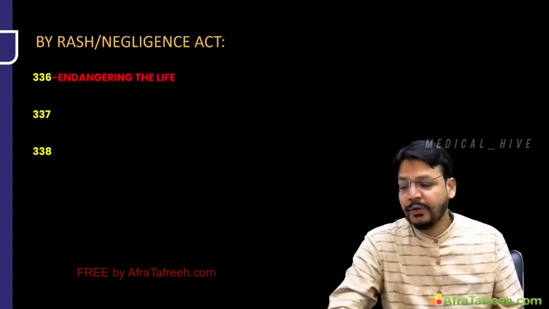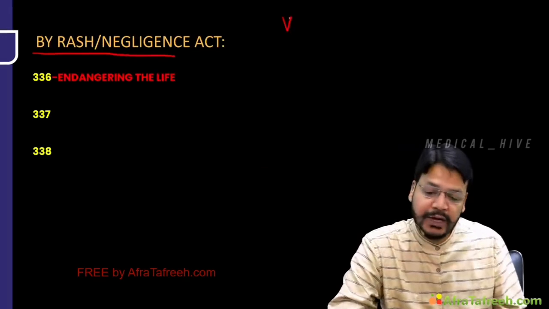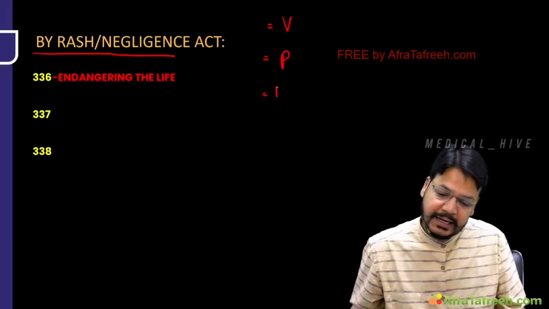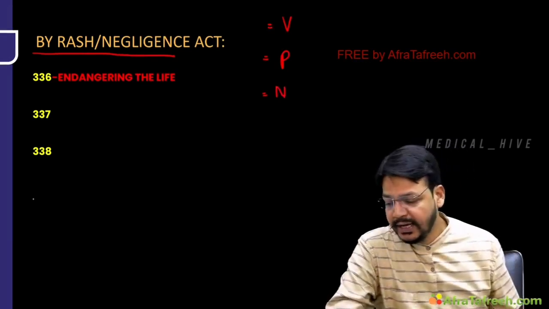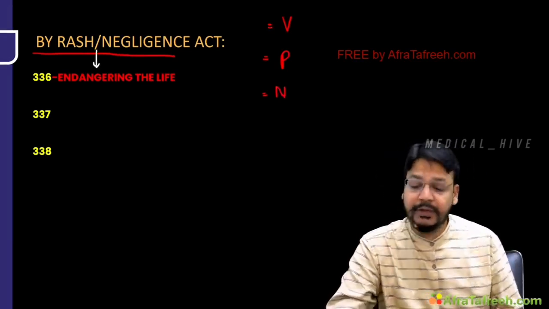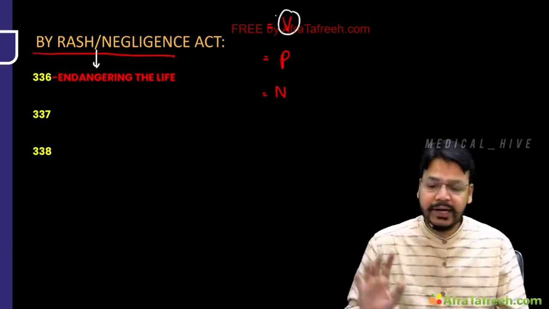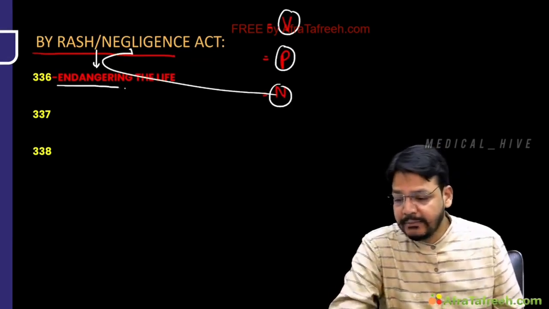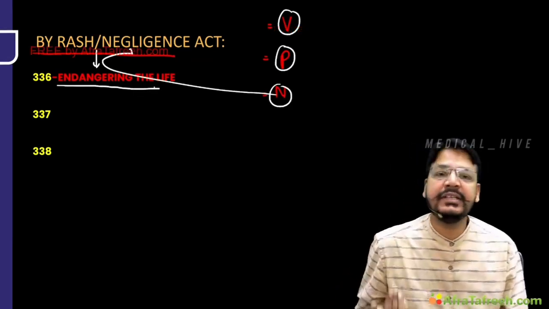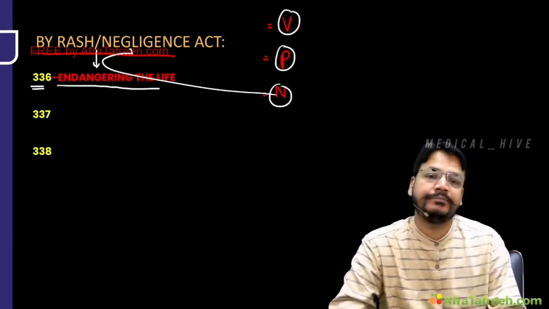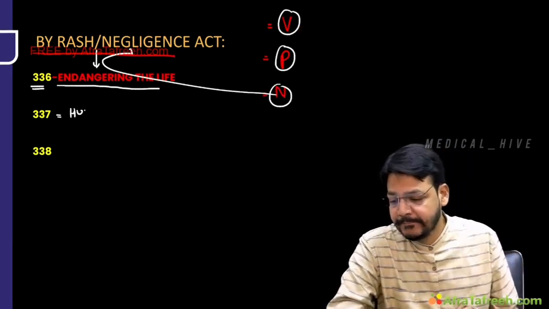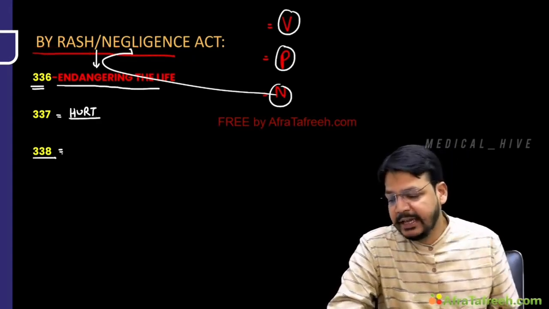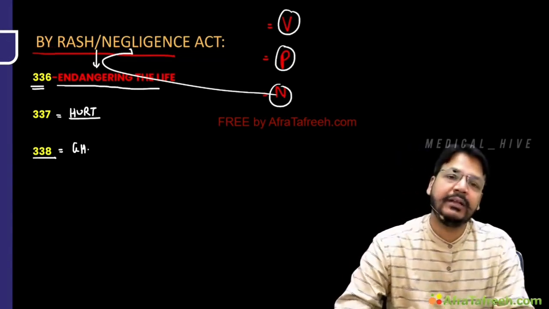Now I'm coming to rash and negligence. I already told you voluntarily first, all the hurt and grievous hurt, then provocation, and then negligence. Voluntary is already done, provocation already done. Now I am coming to the negligence. By negligence of you, if someone's life is in danger, it is 336 IPC punishment. By negligence, if hurt is produced, 337. And by negligence, if grievous hurt is produced, it is 338.